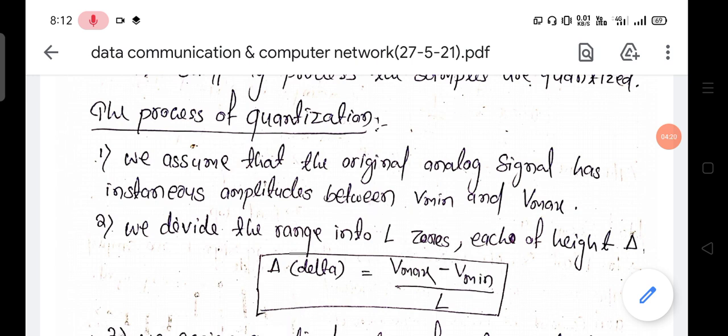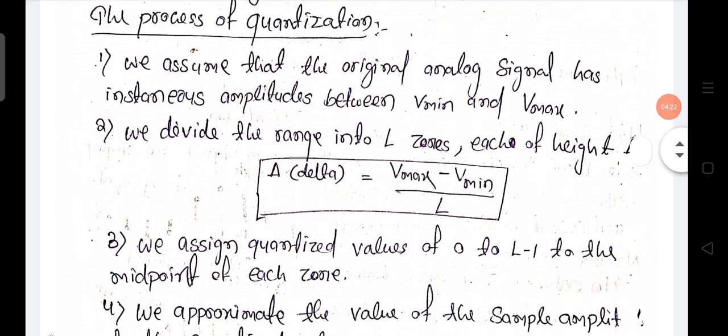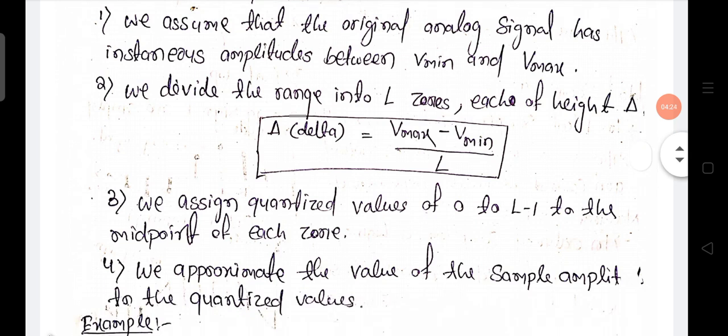Then we assign quantized values of 0 to L minus 1 to the midpoint of each zone. Then we approximate the value of the sample amplitude to the quantized value.